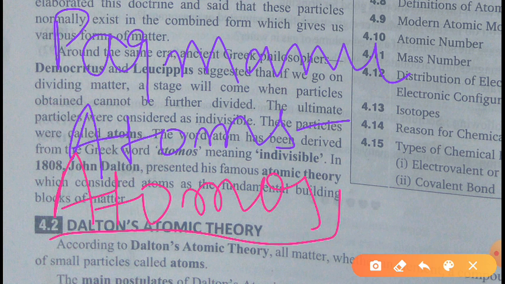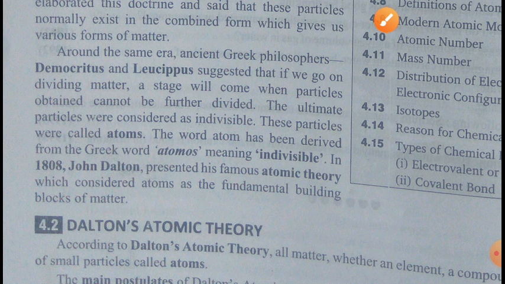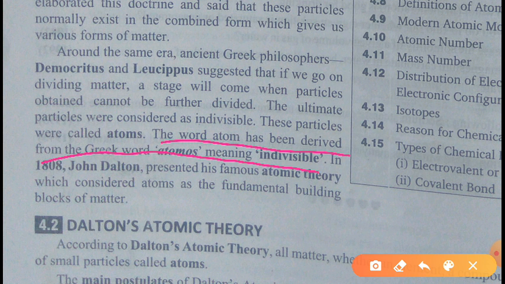What is the meaning of atomos? Its meaning is indivisible. As you can see here, the word atom has been derived from the Greek word atomos, meaning indivisible. So this was the concept of Democritus and Leucippus.